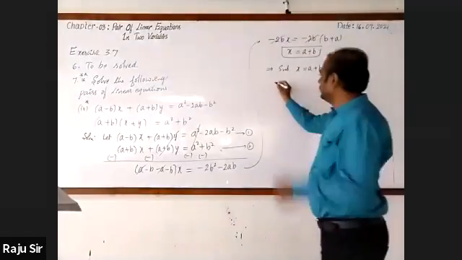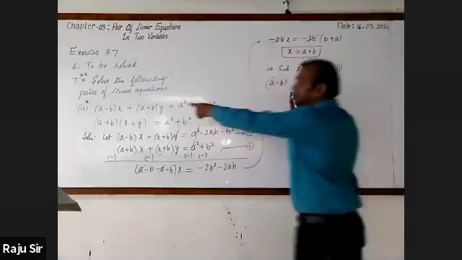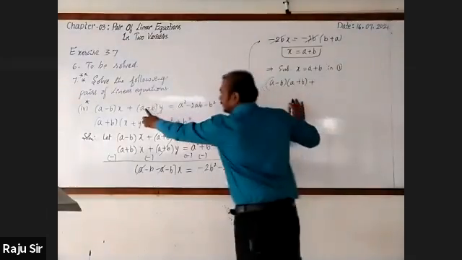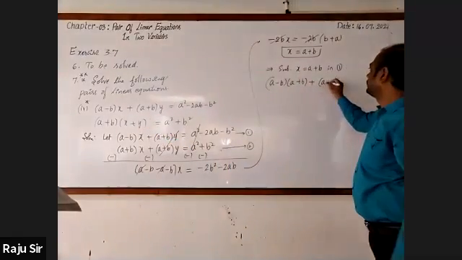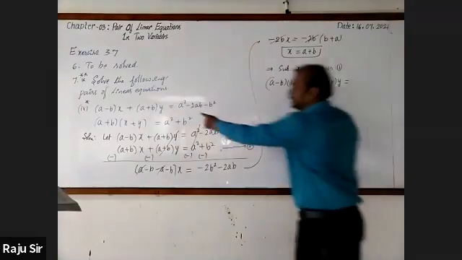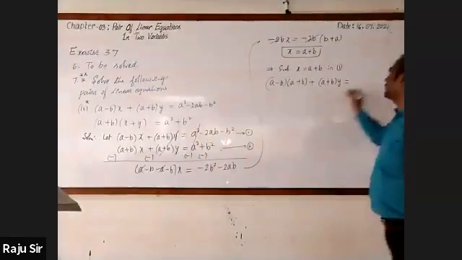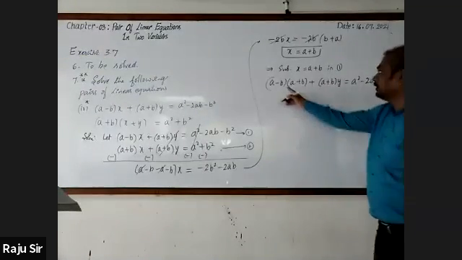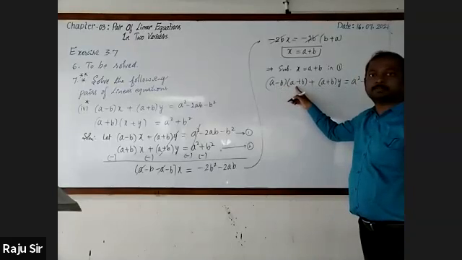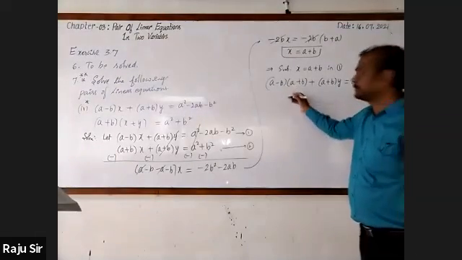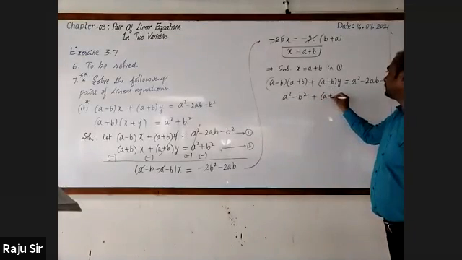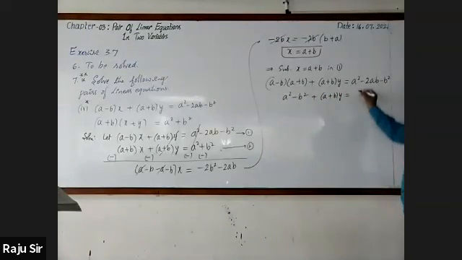The first equation is (a minus b) into x, where x is a plus b. Then plus (a plus b) into y, which is equal to a square minus 2ab minus b square. Now, how do you write this? (a minus b) into (a plus b) is a square minus b square, plus (a plus b) into y. This is equal to a square minus 2ab minus b square.